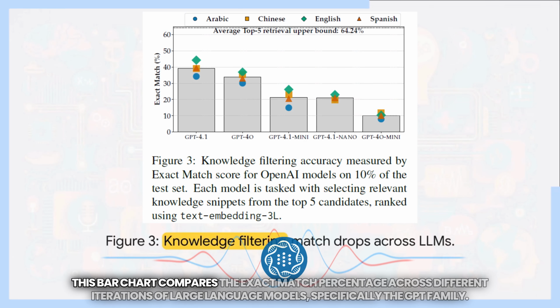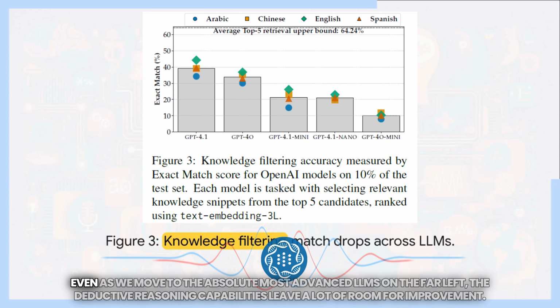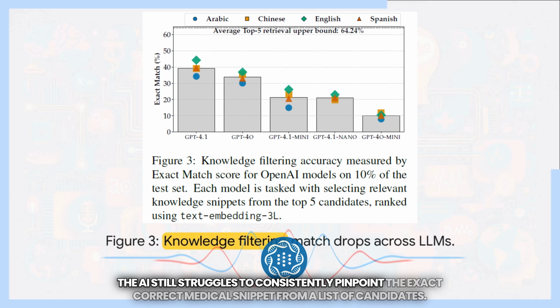And listen, this isn't just a problem with one specific, older model either. This bar chart compares the exact match percentage across different iterations of large language models, specifically the GPT family. Even as we move to the absolute most advanced LLMs on the far left, the deductive reasoning capabilities leave a lot of room for improvement. The AI still struggles to consistently pinpoint the exact correct medical snippet from a list of candidates.